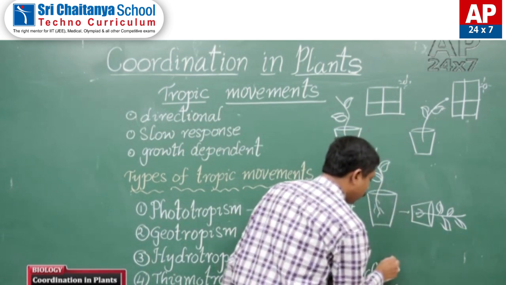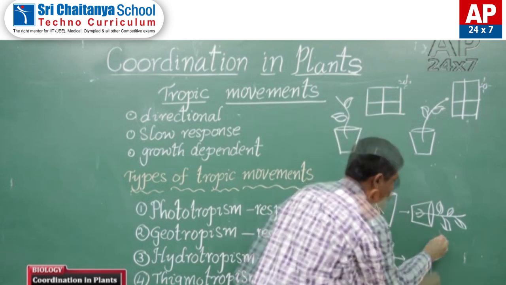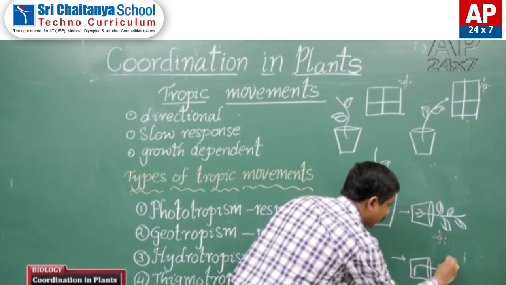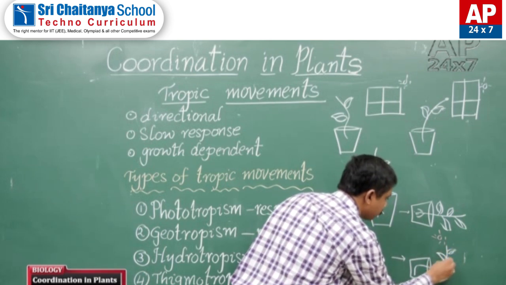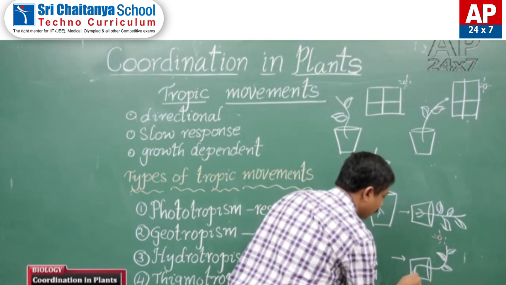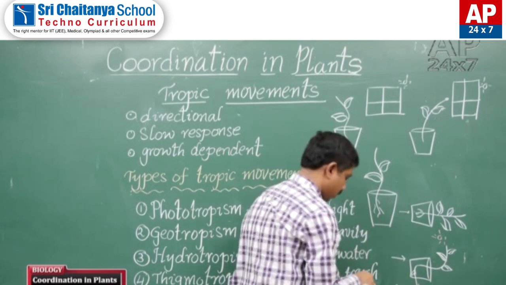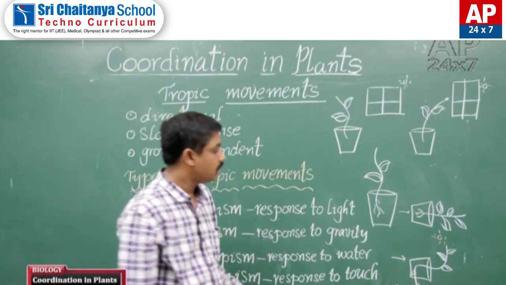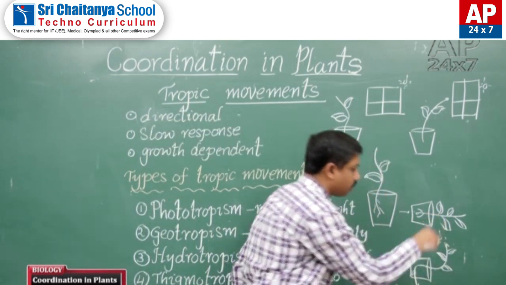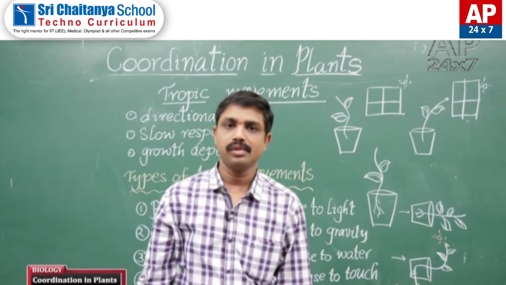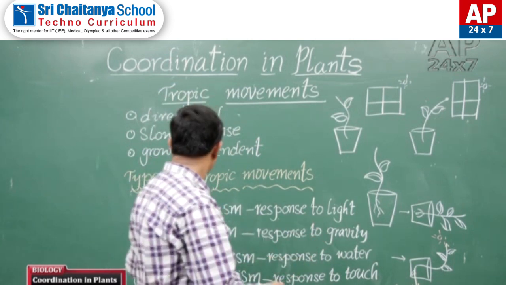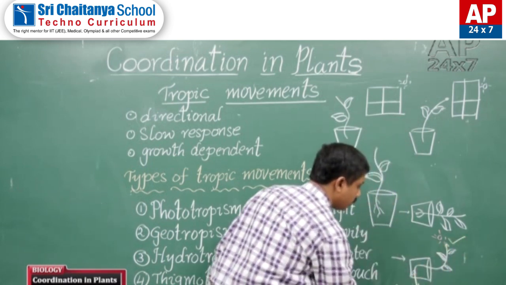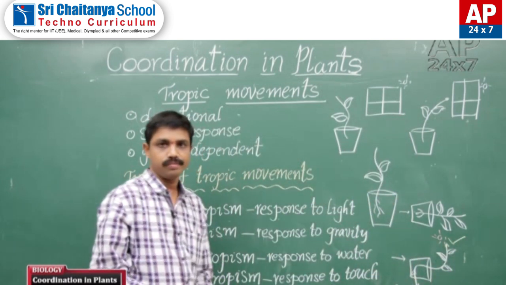Then after 1 week we will observe that the roots bend towards the gravity, towards the direction of soil, and the shoot bends towards the direction of light. So this is an example of phototropism and geotropism.